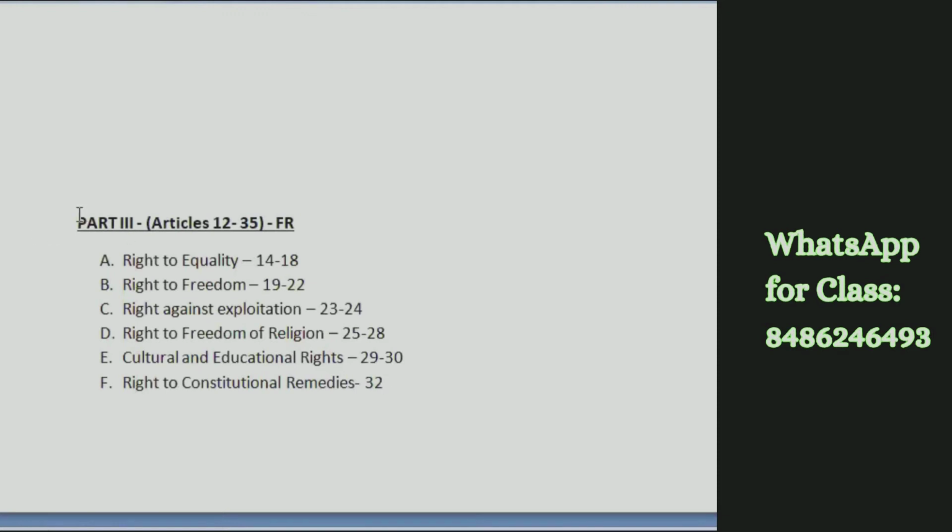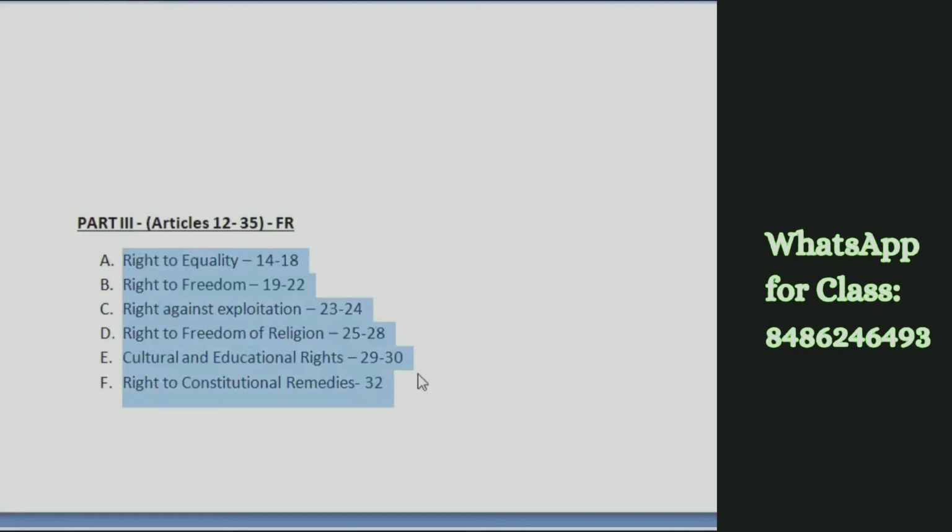Now part 3 is very important, right? They generally ask questions giving some articles and all. So in case it is not possible for you to remember each and every right and each and every article, the first thing you should try to do is remember this particular division.